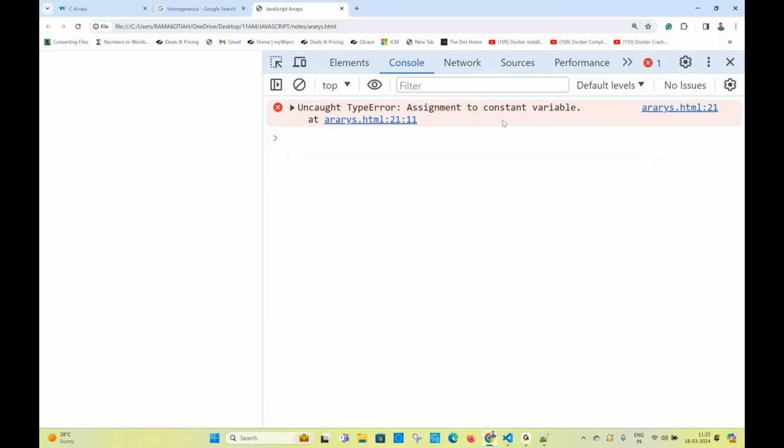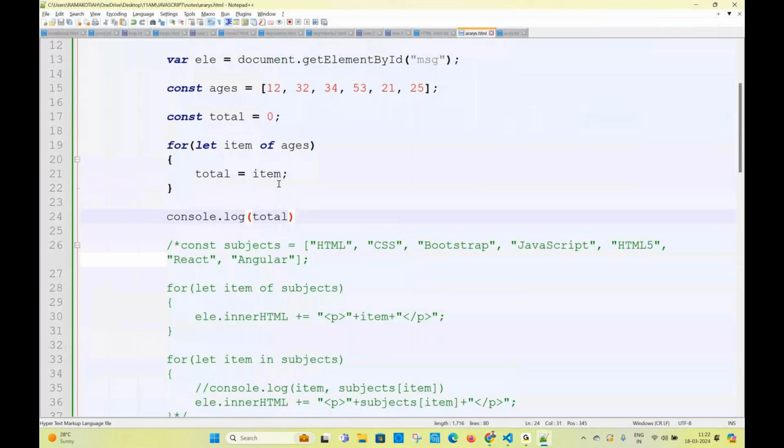Assignment to a constant variable. Can we change the value of a constant? No. So the output is an error. A very important thing. Okay, I'm taking let. Now you will get the output.